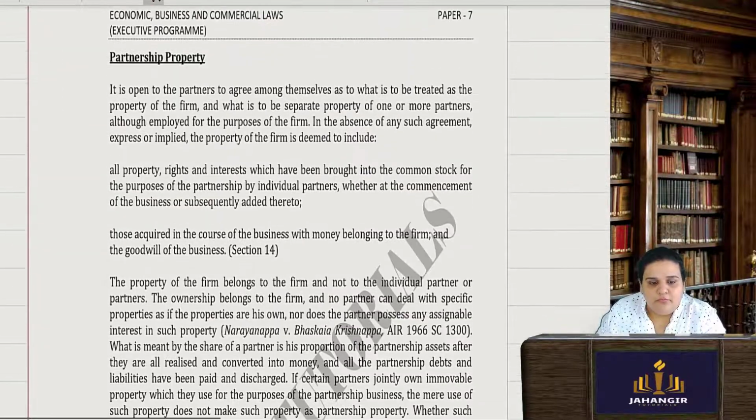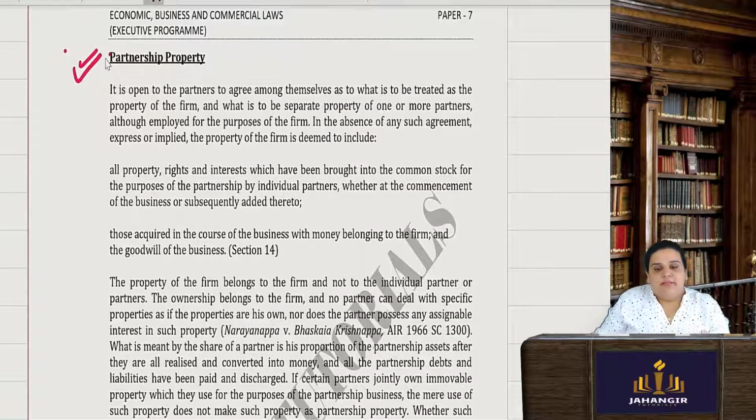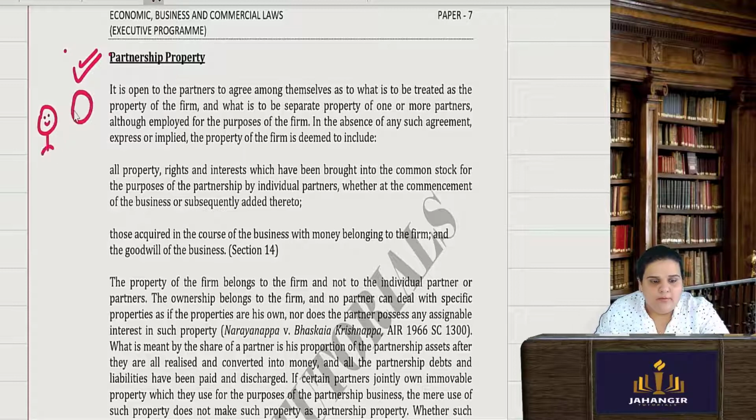Now, partnership property. How can I say whether this property is a partnership property or not? Say suppose I am entering into a partnership, A and B. B is saying yes, I have the capital. A is also saying yes, I too have the capital.